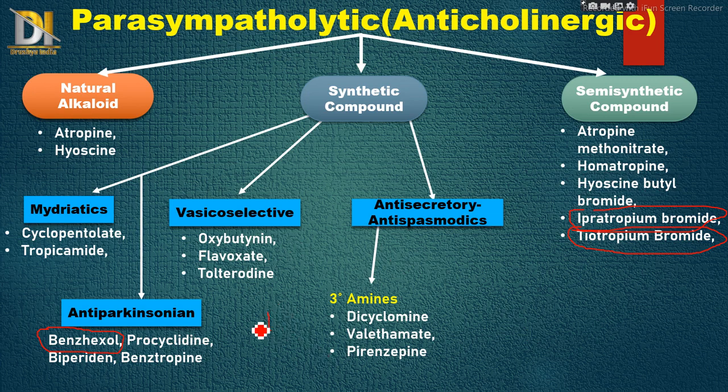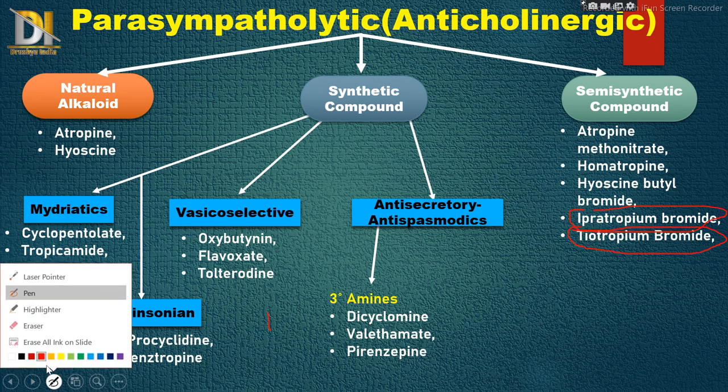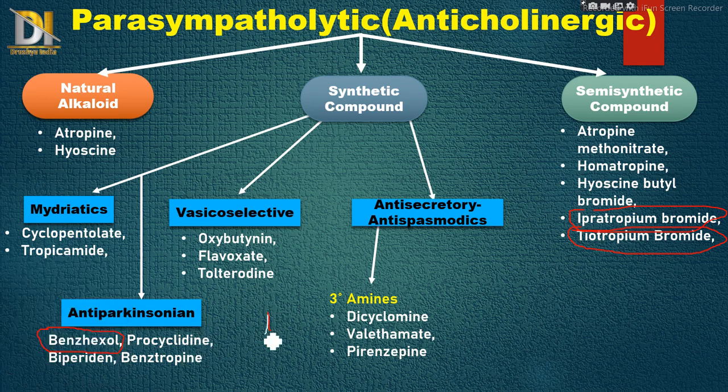Tertiary amine means a nitrogen attached to three carbons. Here there are three drugs: dicyclomine, valethamate, and pirenzepine. This pirenzepine we have seen as an M1 antagonist in the previous video, while studying the muscarinic receptors.